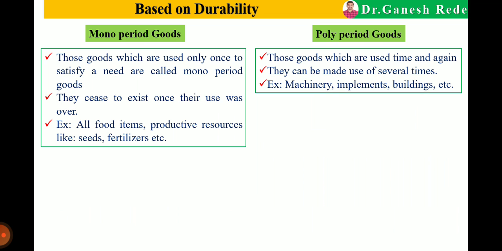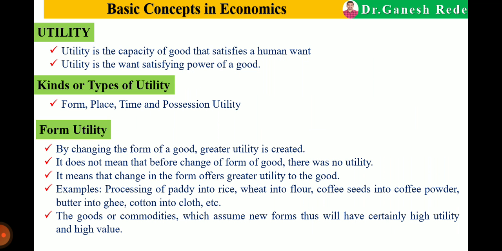On the other hand, polyperiod goods are those which are used time and again, meaning those goods which we can use several times or so many times. Examples of those goods are machinery, implements, and farm buildings, which we can utilize so many times. So they are considered polyperiod goods. So this is about classification based on durability, monoperiod and polyperiod.